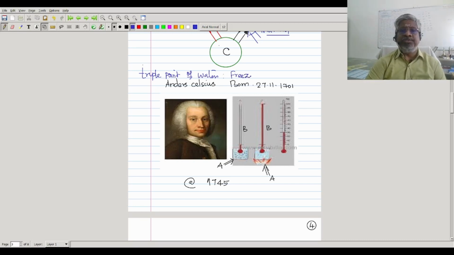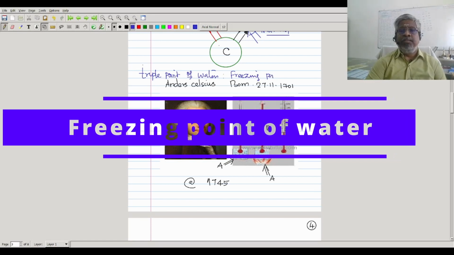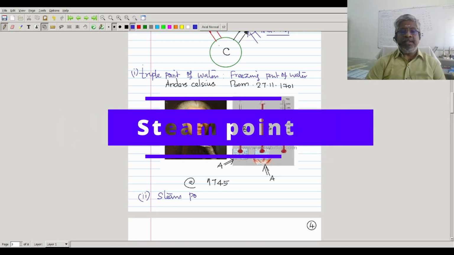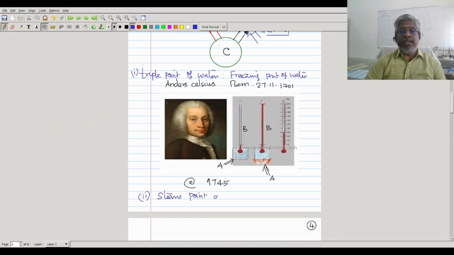Some of the books will tell this freezing point of water as one reference point. This is one reference point. What is the second reference point he has taken? It's the steam point, or boiling point of water.